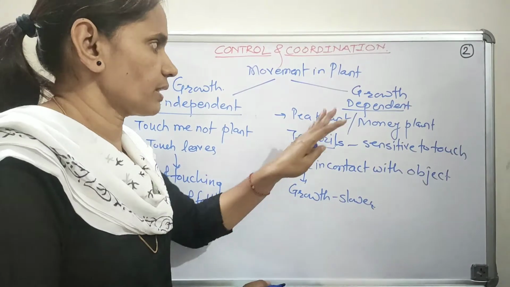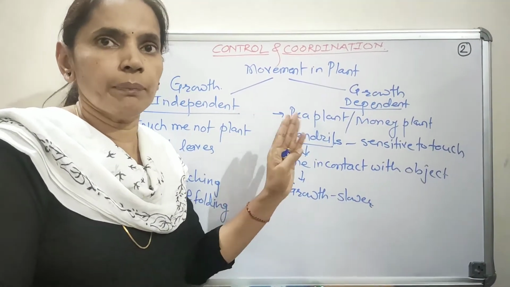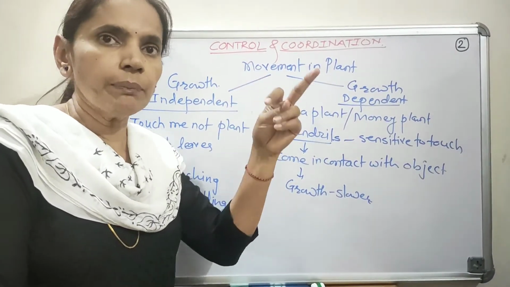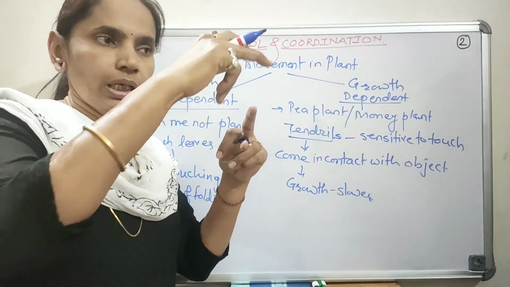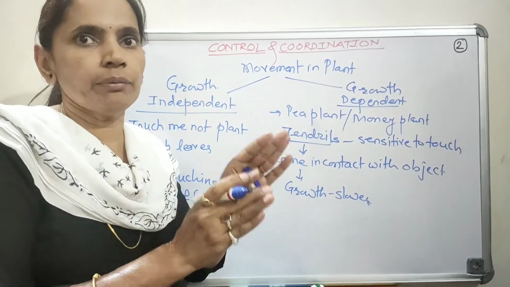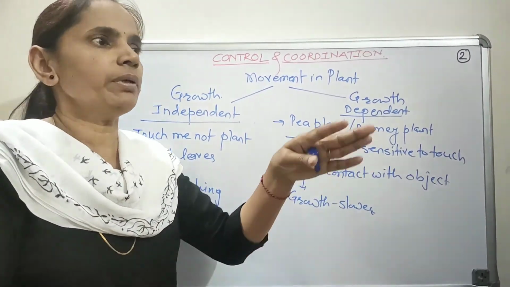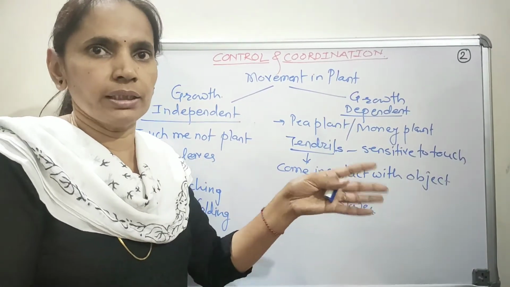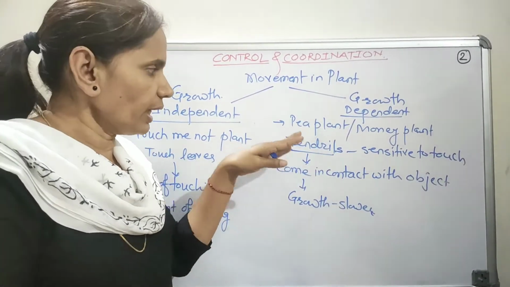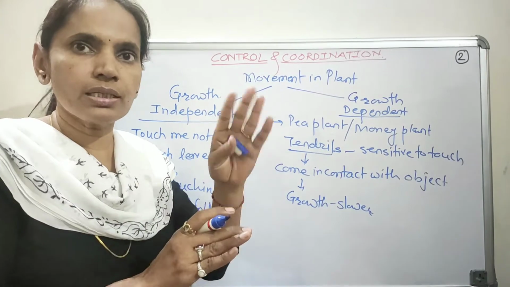So let us understand. Whenever we observe the pea plant, we observe that it climbs on an object. That may be a rod, another plant, or the fences in your balcony. With the help of the tendrils, they climb on that support.